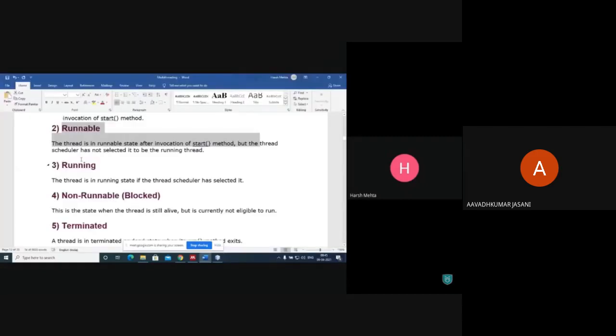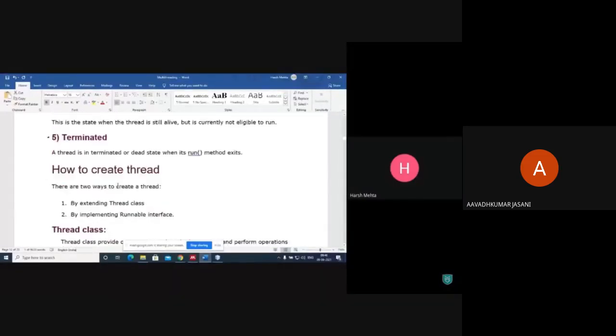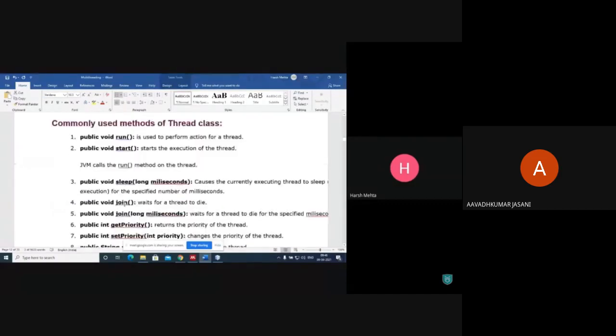Till that time the thread is known as runnable, and whenever a thread goes to the processor, it goes into the running state. While running, if the thread is blocked, it comes into the non-runnable state, and then termination. Then the Thread class constructors, like String name and Runnable, we'll see anyway.